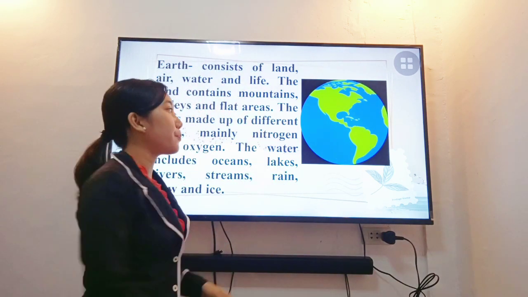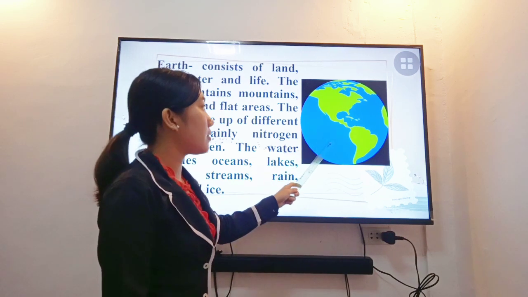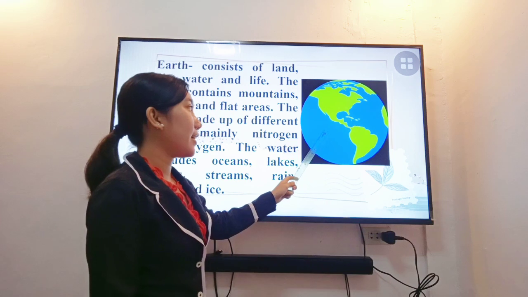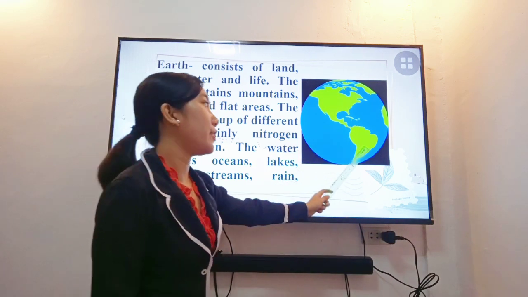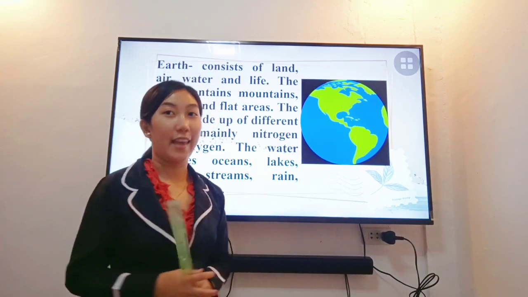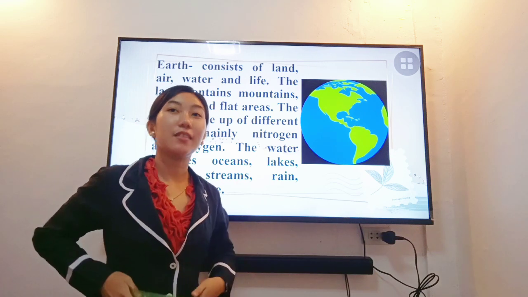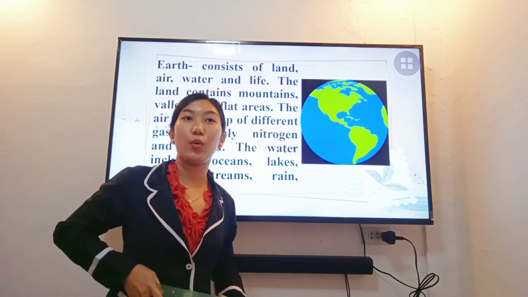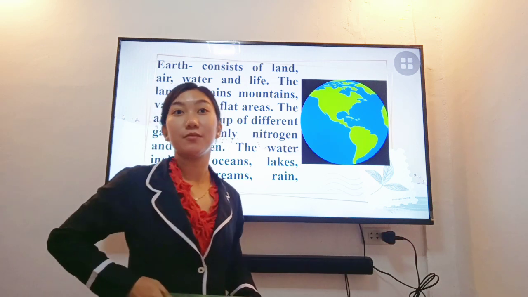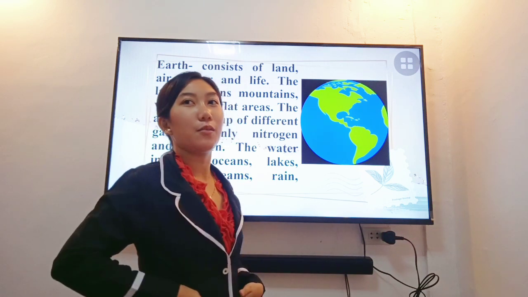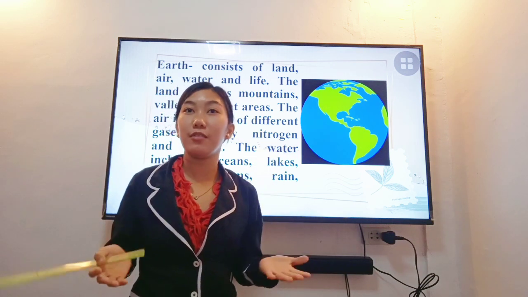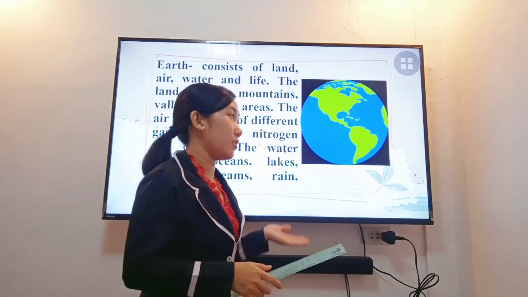As you can see, there is a blue color and a green color, because the blue color is the water and the green color is the land. So our Earth consists of 71% water and 29% land. Imagine, the largest part of our Earth is water.